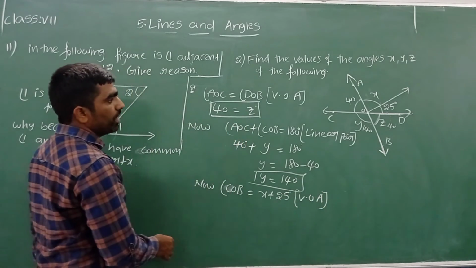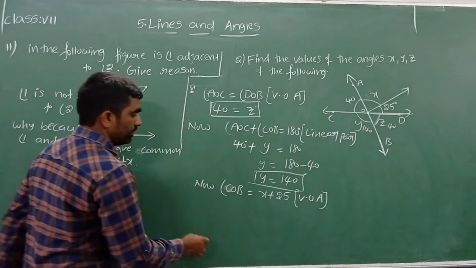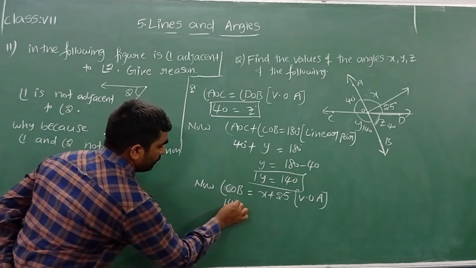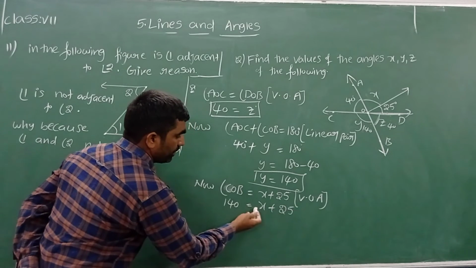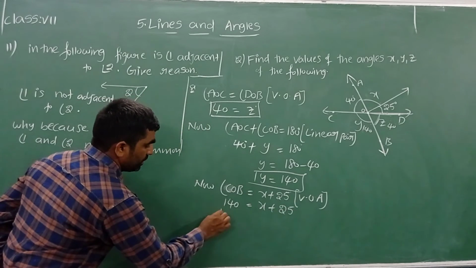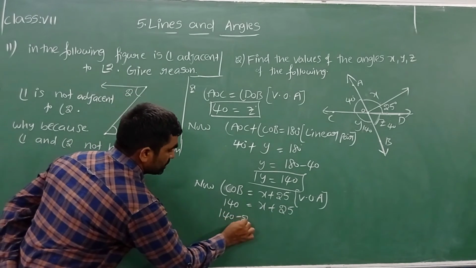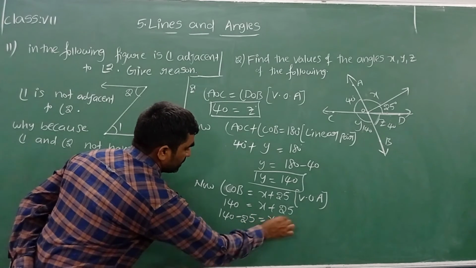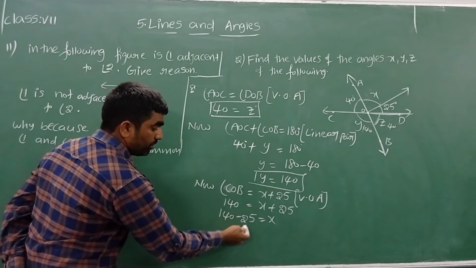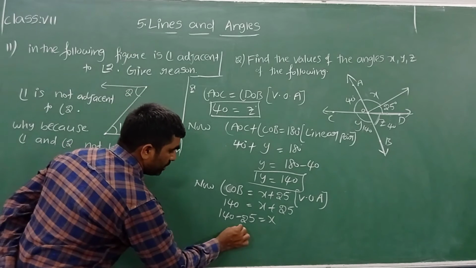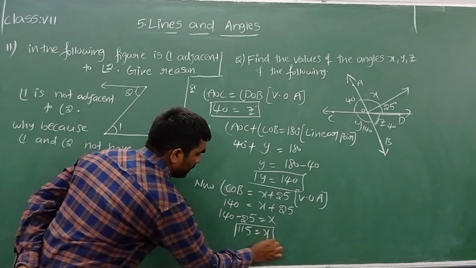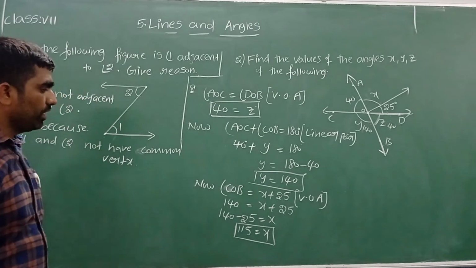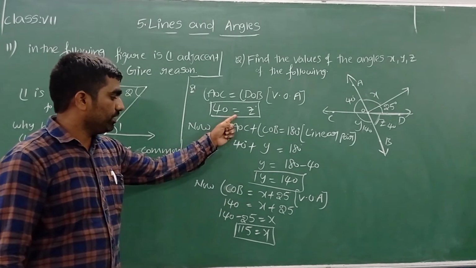Now what is COB? It is 140. So 140 is equal to x plus 25. How can I find x? Transpose this side: 140 minus 25 is equal to x. 140 minus 20 is 120, 120 minus 5 is 115, which is equal to x. That is the way we can find the values of x, y and z.